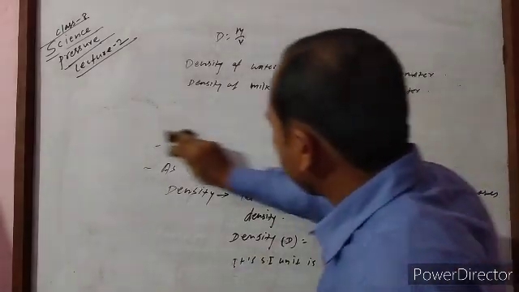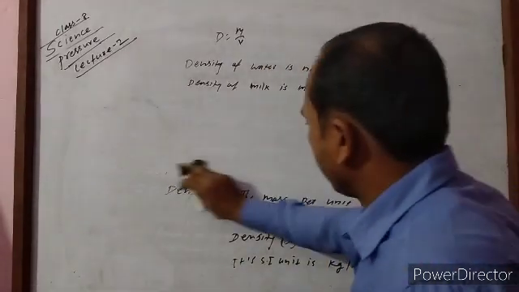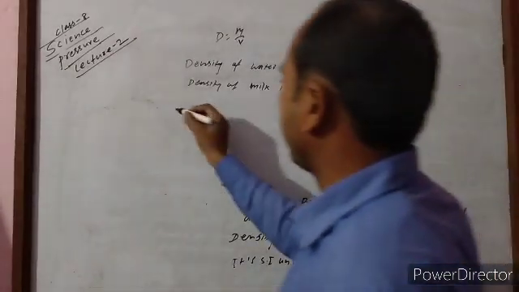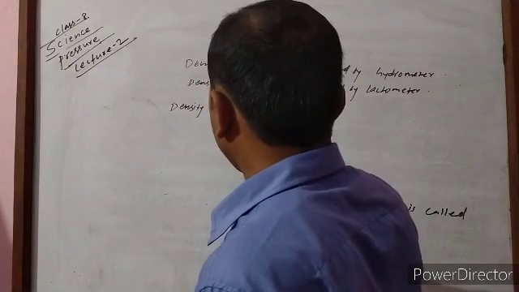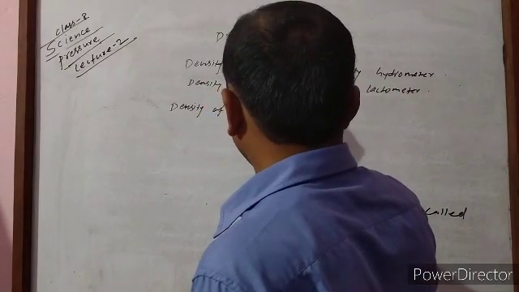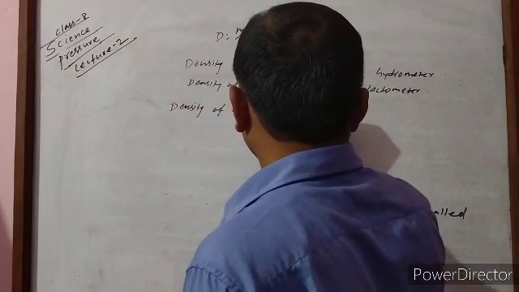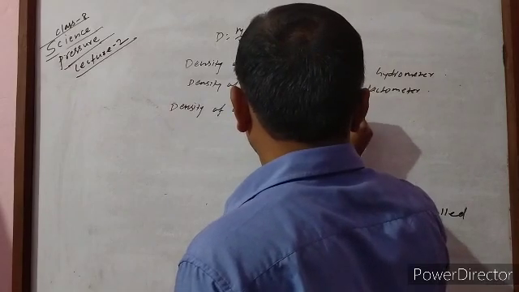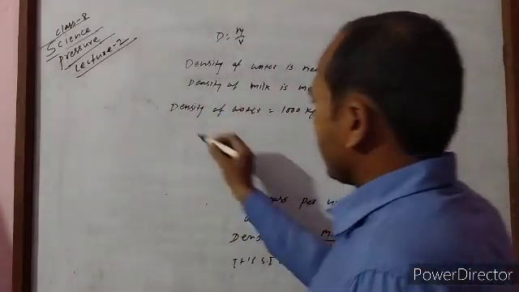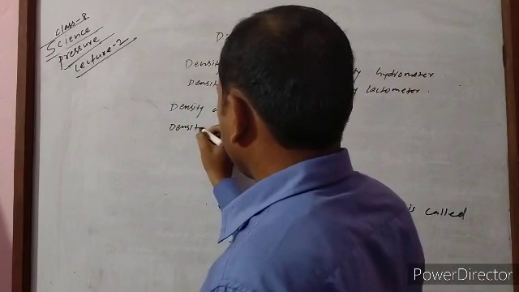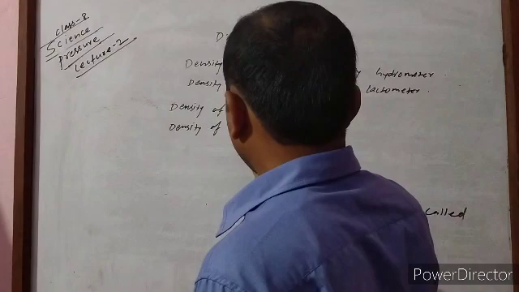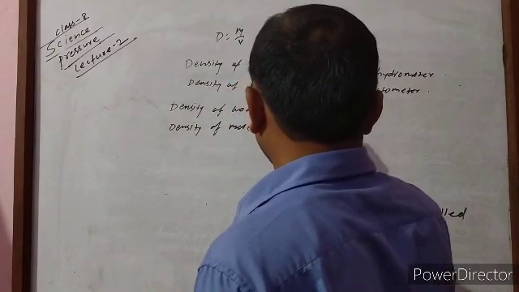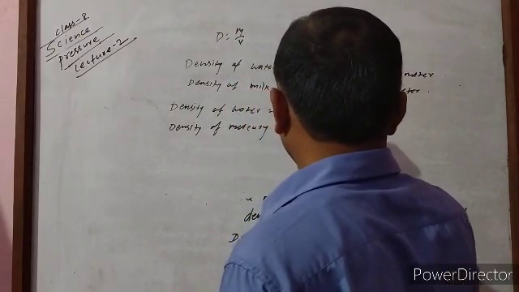And the density of some substances you have to know. Like the density of water is 1000 kg per cubic meter. Density of mercury is 13,600 kg per cubic meter.